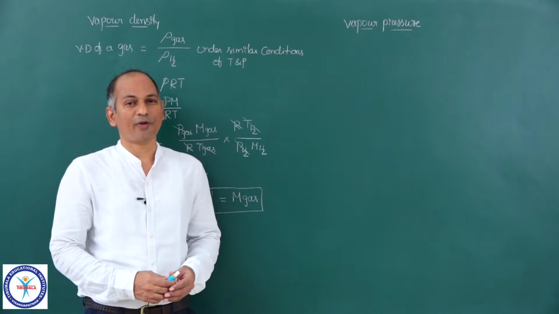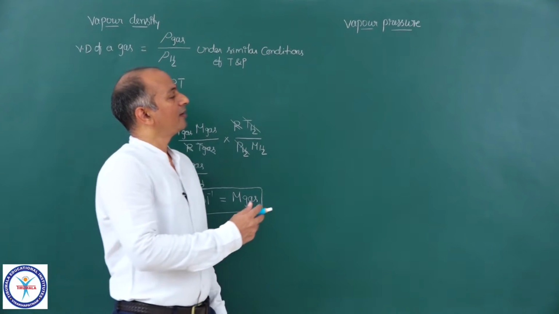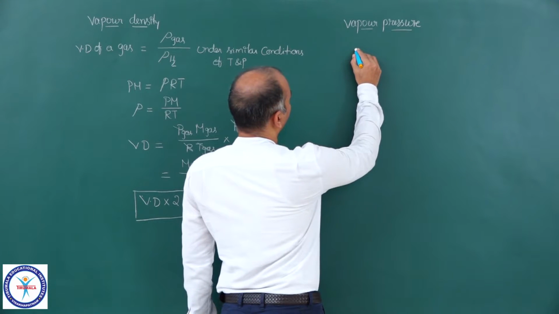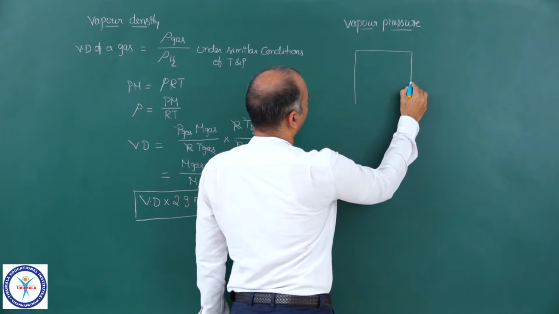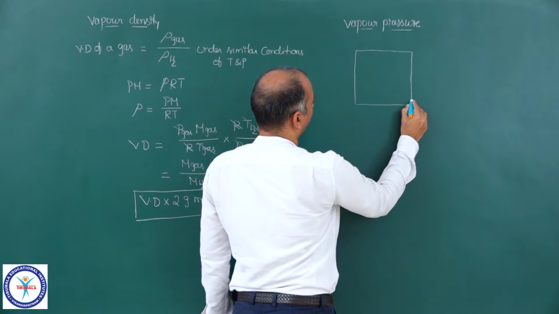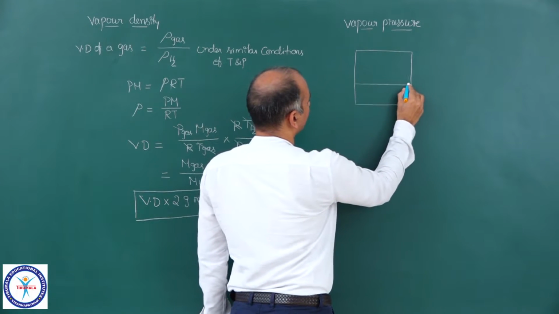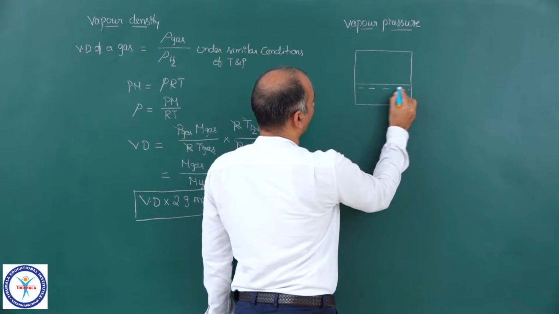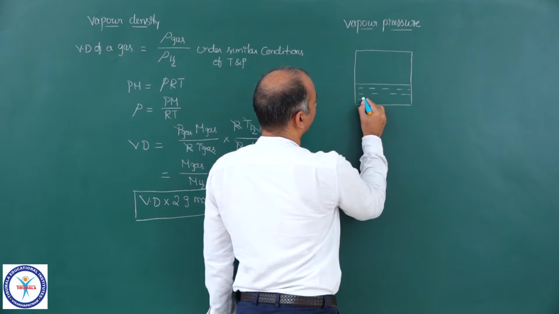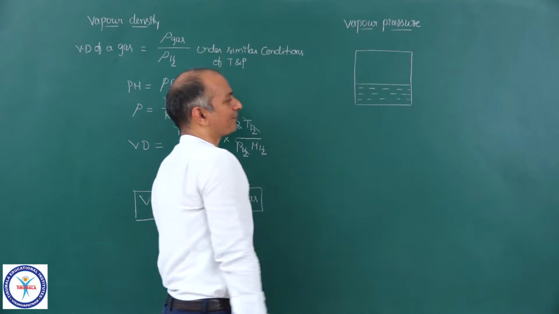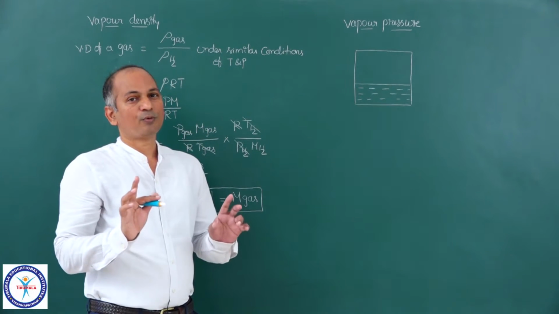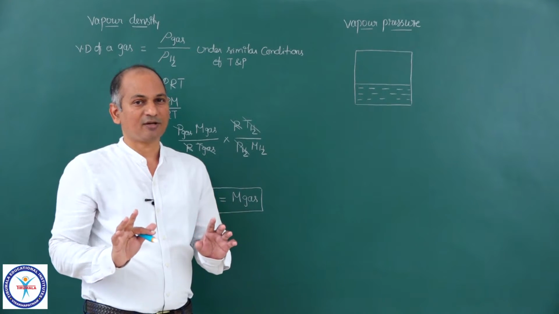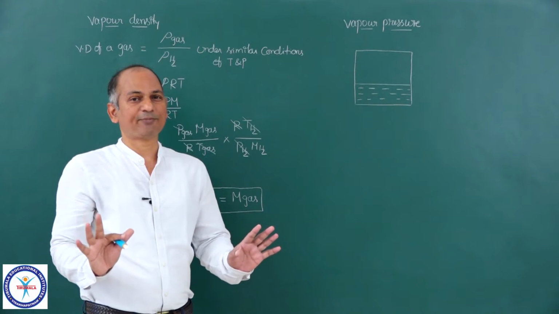Now let us come to vapor pressure. Suppose you take a closed vessel, and in this closed vessel let me take some amount of water. It is a closed vessel. Now you keep the temperature constant. Let us keep the room temperature.